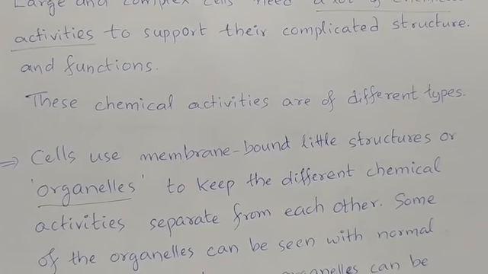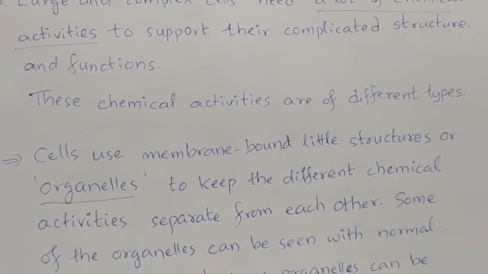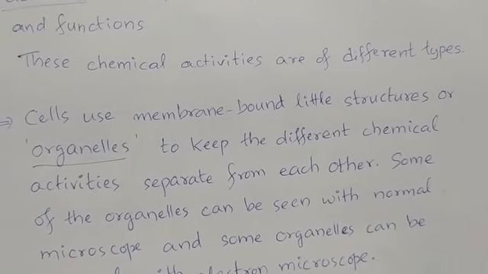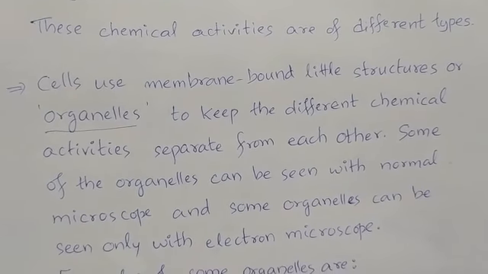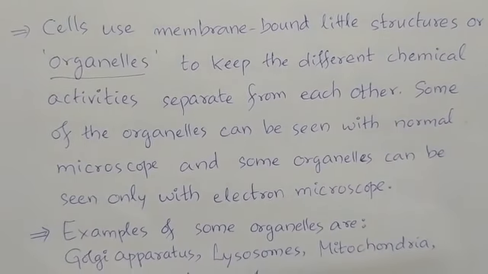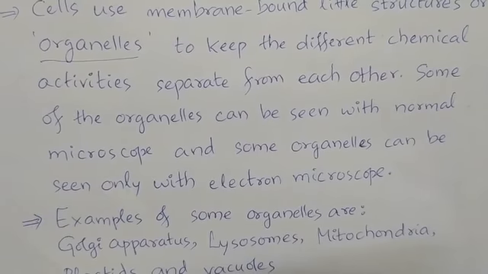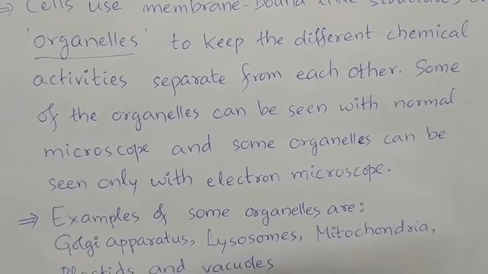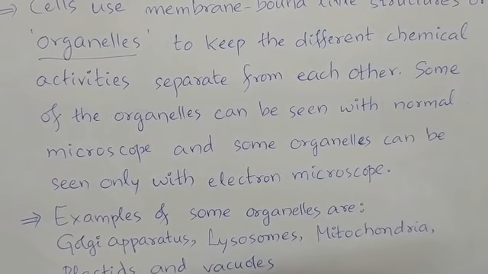Some of the organelles can be seen with a normal microscope, and some can be seen only through an electron microscope. Examples of such organelles are Golgi apparatus, lysosomes, mitochondria, plastids, and vacuoles.